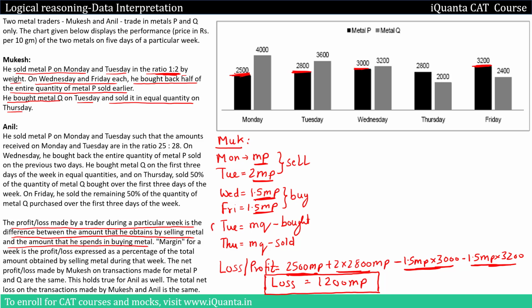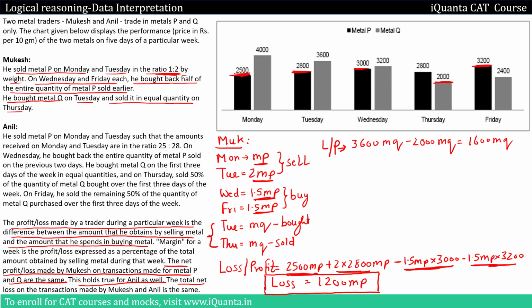Now let us deal with the quantity of metal Q. So Tuesday metal Q, it will cost total 3600 MQ, and on Thursday metal Q is 2000 rupees. So minus 2000 MQ, which gives us 1600 MQ. I hope this is clear. So this is net loss or profit for metal Q. We were clearly given here that the net profit or loss made by Mukesh on transactions made for metal P and Q are the same. So that is why we calculated them separately, so that we can establish a relation between these.